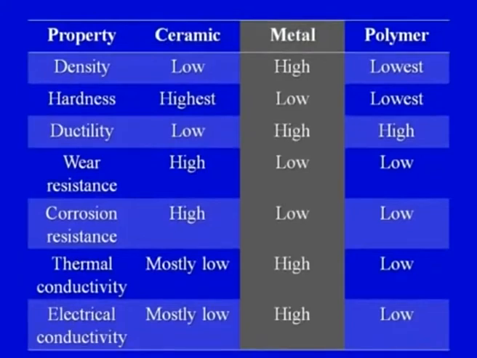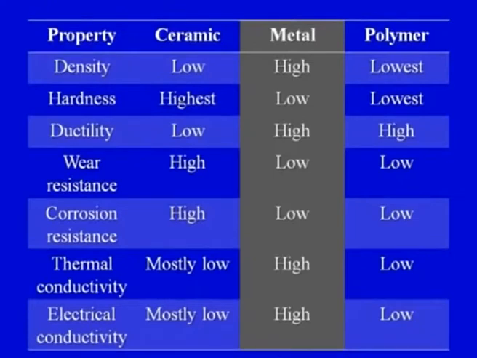Coming on to the corrosion resistance, corrosion resistance is also higher for ceramics as compared to that for metals. Thermal conductivity is mostly low for ceramics in most of the cases, although there can be some ceramics which may have a temperature dependent conductivity and may go into the superconductivity range at an elevated temperature, but those are specific examples or exceptional cases. In most of the ceramics we will see that the thermal conductivity would be low as compared to that of metals, and the electrical conductivity would also be low as compared to that for metals.